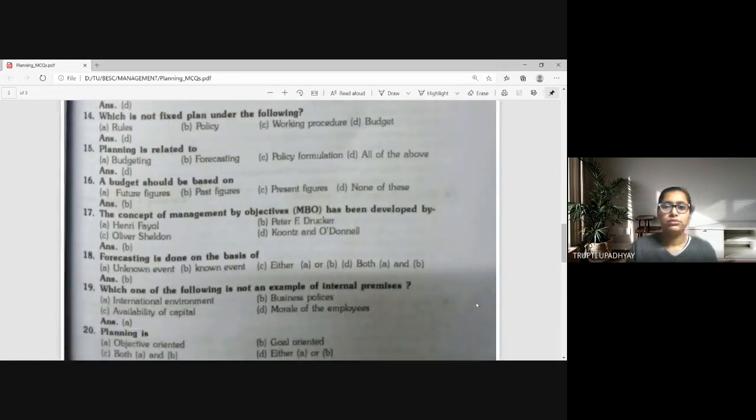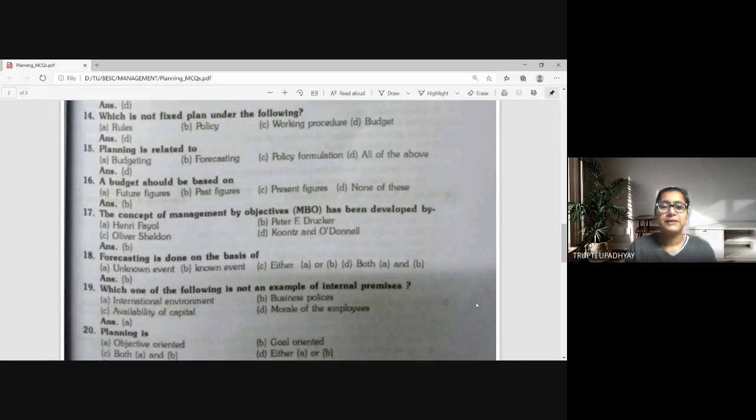Planning is related to A, budgeting, B, forecasting, C, policy formulation, D, all of the above. Answer is all of the above because planning is required in budgeting. Forecasting, obviously, I told you that in planning, one of the parts is forecasting as well. Policy formulation also happens in planning only. So it is related to everything.